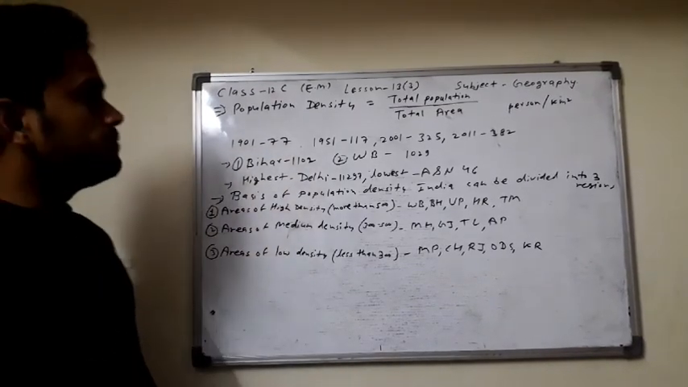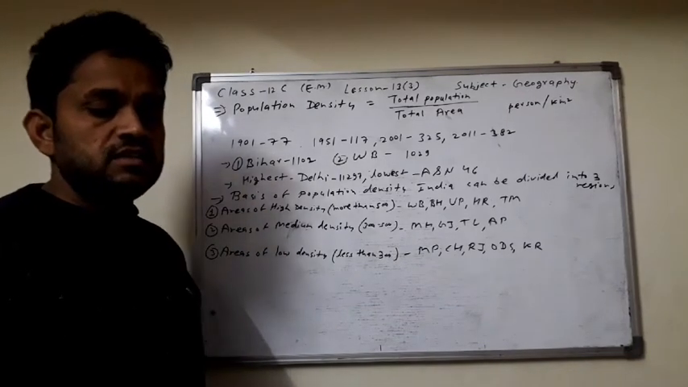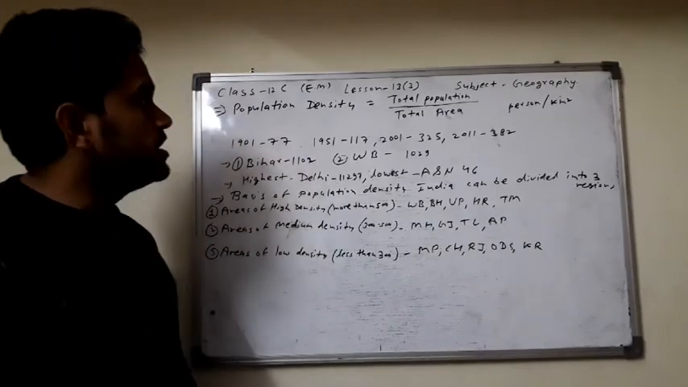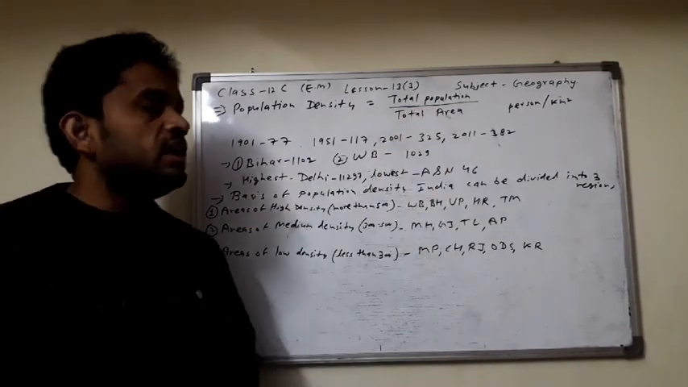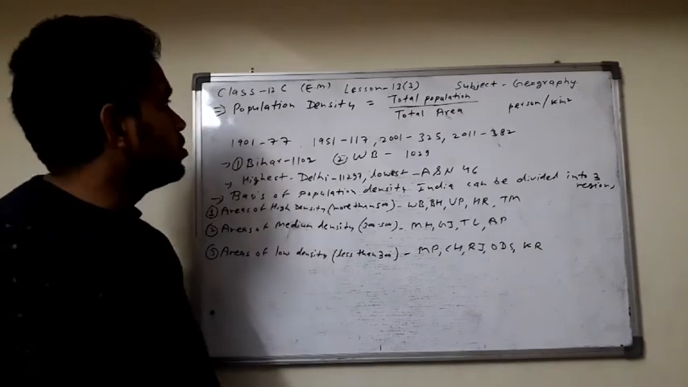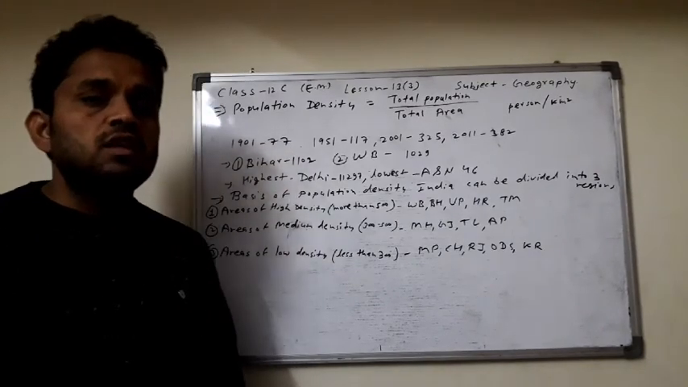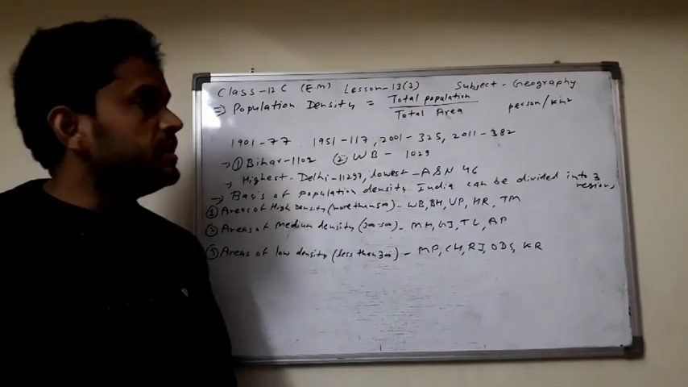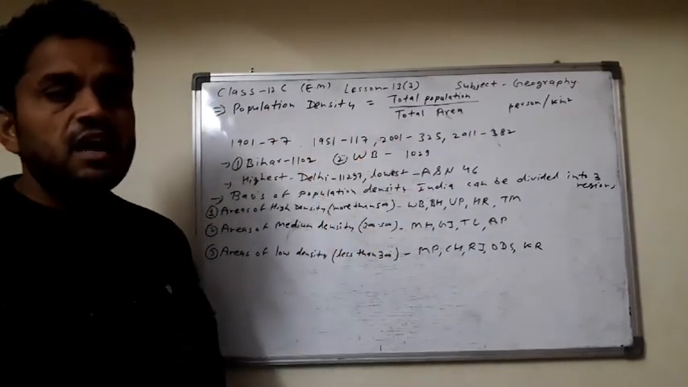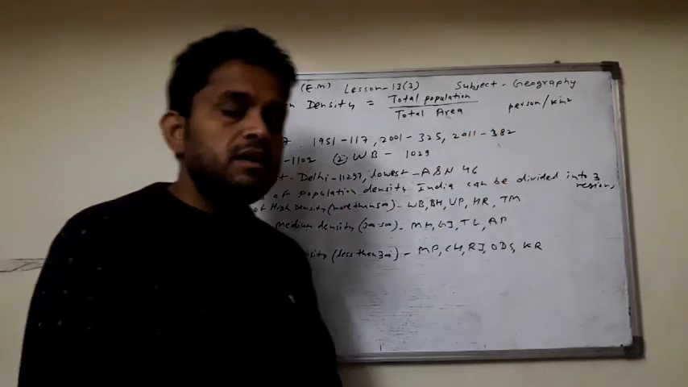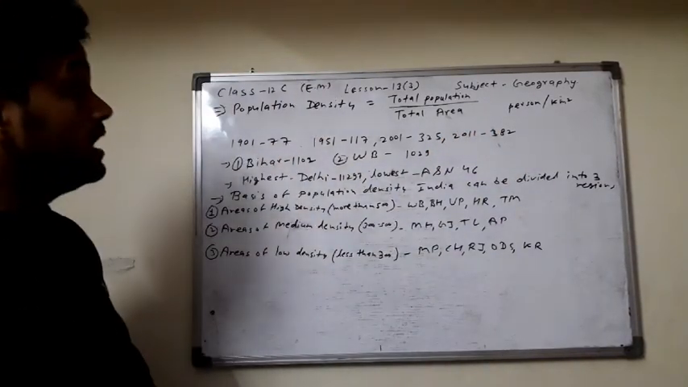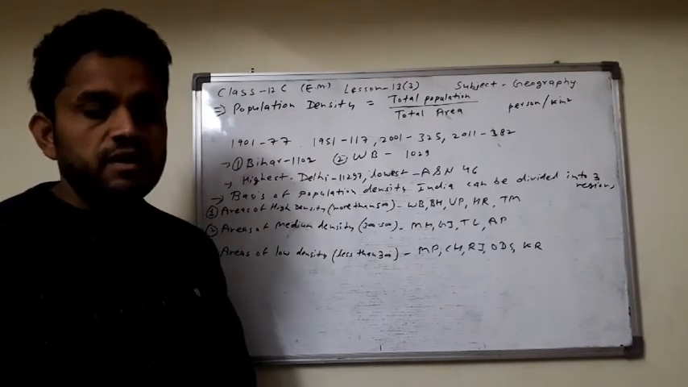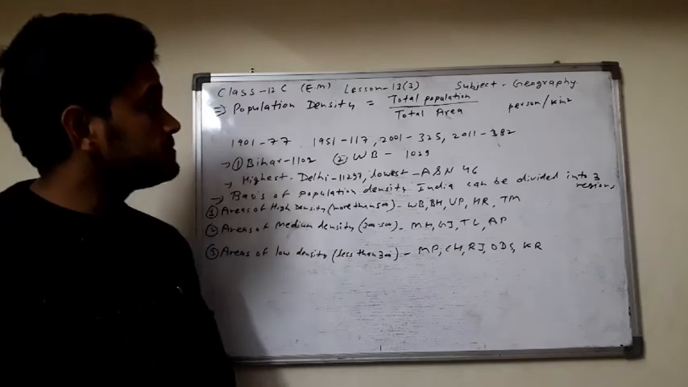First of all, what is population density? The ratio between the total population and the total area is called the population density, and it is expressed in person per square kilometer. इसे किसमें express करते हैं? In person per square kilometer. Clear?